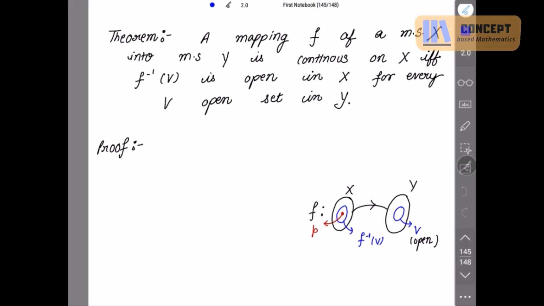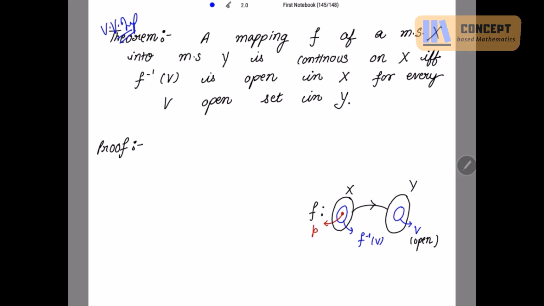This theorem is a very important one, and many times this theorem is asked in the exam. So let's start with this theorem. This is a very important one. A mapping F of a metric space X into a metric space Y is continuous on X if and only if F inverse V is open in X for every V open set in Y.